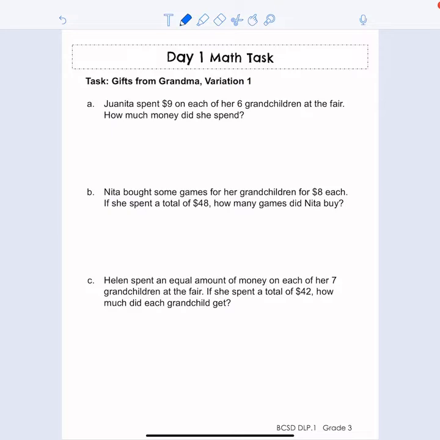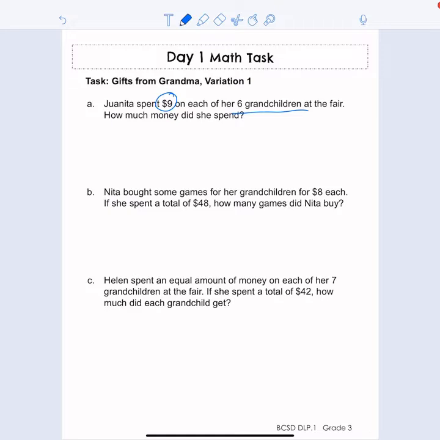A says Juanita spent $9 on each of her 6 grandchildren at the fair. How much money did she spend? Okay, so this is kind of sounding like a multiplication problem to me, because I know that Juanita is spending the same amount of money on all of her 6 grandchildren. And we know that there are lots of different strategies for multiplication. The one that's coming to mind for me right now is repeated addition.